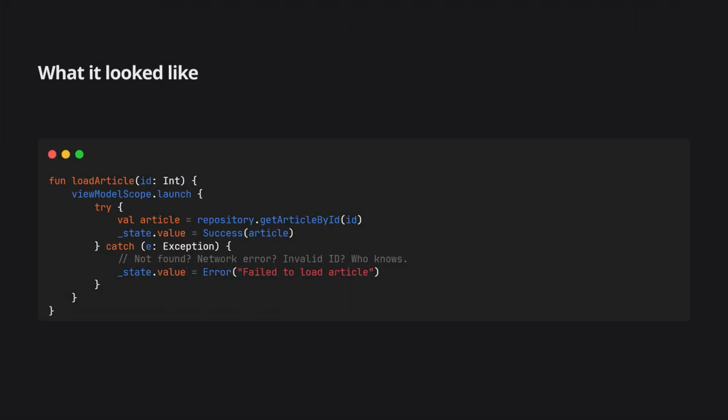And here's what our view models looked like. Generic try-catch blocks everywhere. We try to get the article, and if anything goes wrong, we catch exception. But we have no idea what the actual problem was. Not found, network error, invalid ID, so we just show the user "failed to load article," or parse the message from the exception and call it a day. Useless for both us and the user.